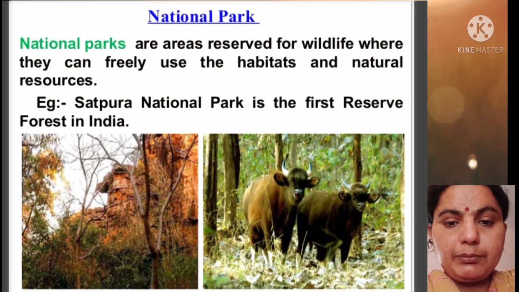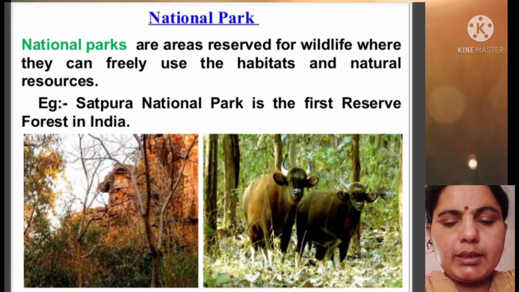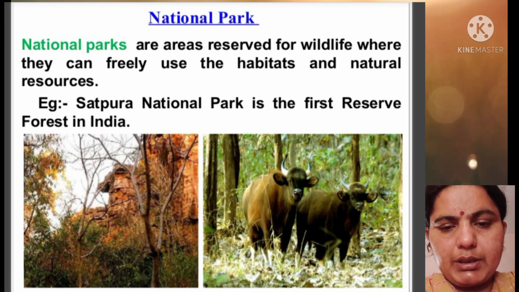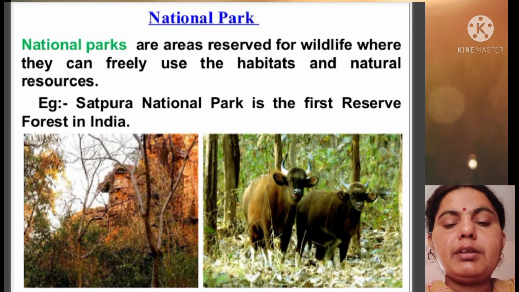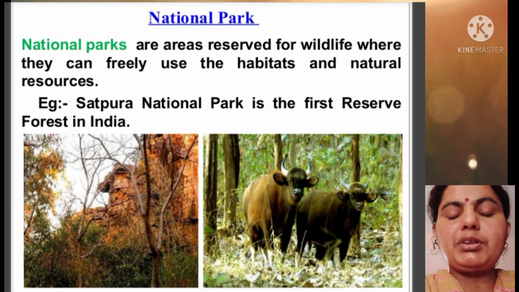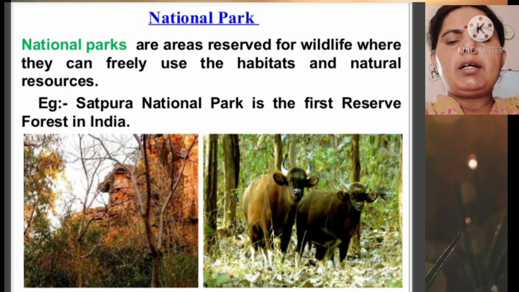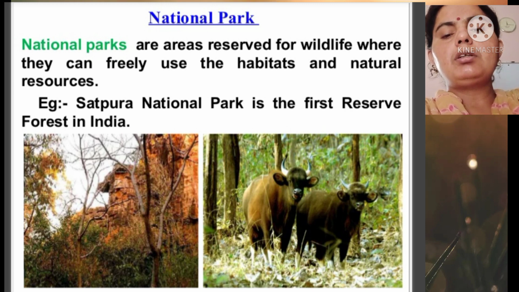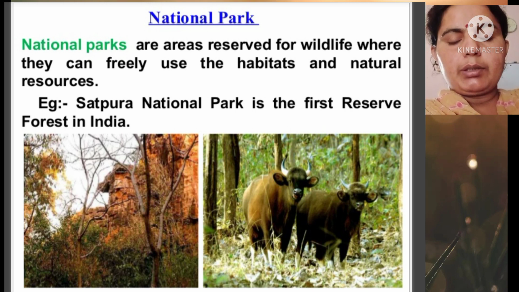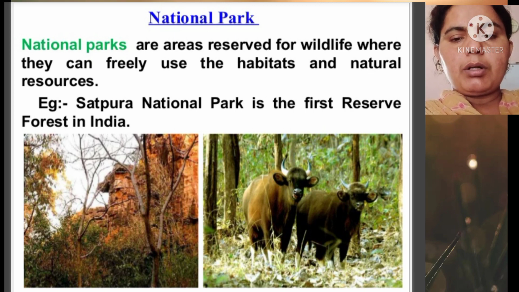Now, national parks. National parks are areas reserved for wildlife where they can freely use the habitats and natural resources. Like Satpura National Park, where we find different types of animals so that they are conserved in their natural habitats. They live in their natural place, so they can be preserved over a long period of time.